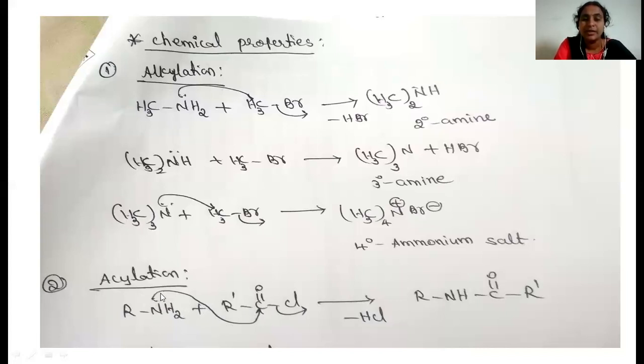Because nitrogen donated its electrons to the carbonyl carbon, nitrogen gets the positive charge. To neutralize this positive charge, nitrogen takes its bonding electrons, that is the hydrogen electrons, and liberates H plus. This H plus and Cl minus eliminate as HCl.